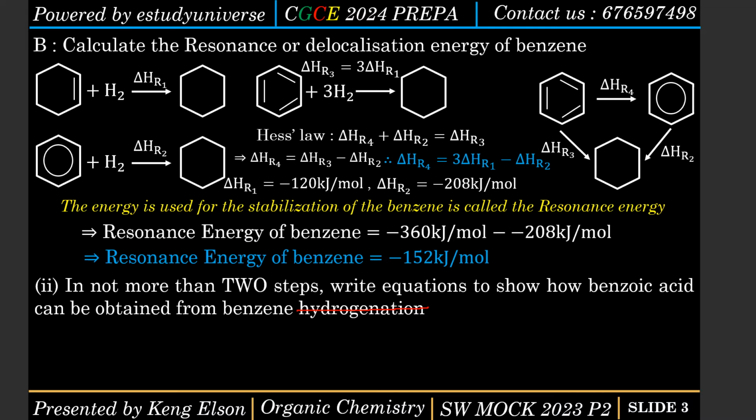Now converting to benzoic acid is actually oxidation. That's the first thing I think of, oxidizing a certain compound to give me benzoic acid, because benzoic acid is a carboxylic acid. So which compound will I be able to oxidize to get benzoic acid? The first thing that should come to your mind is toluene, that is methyl benzene. If you have studied benzene and its reactions, you're going to know exactly what to do here. So I begin with my benzene molecule, then from there I need to convert it to methyl benzene.